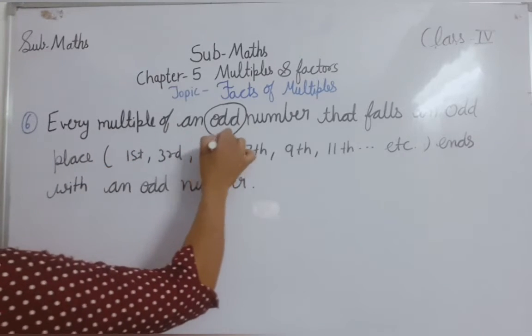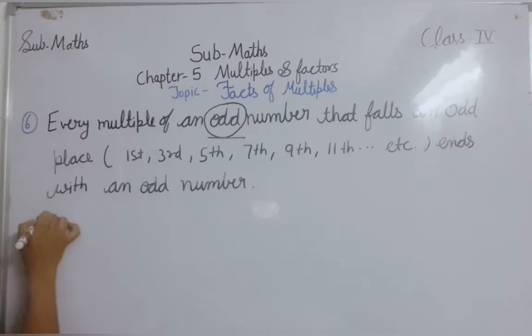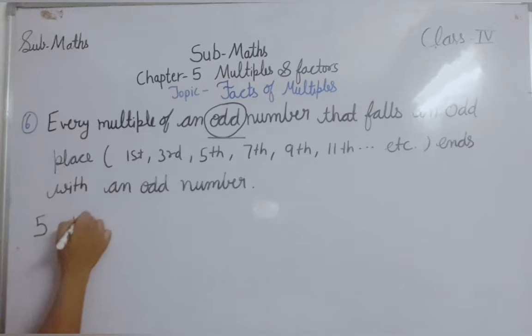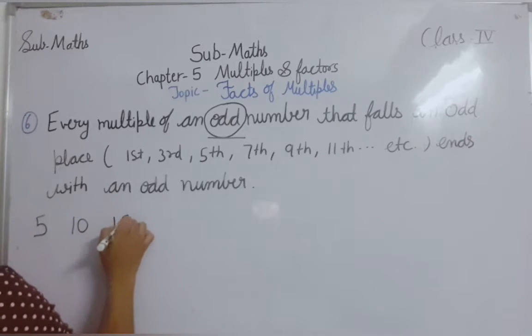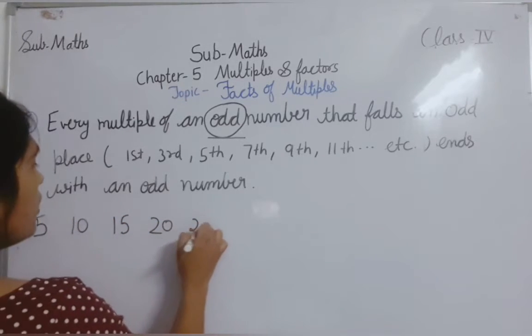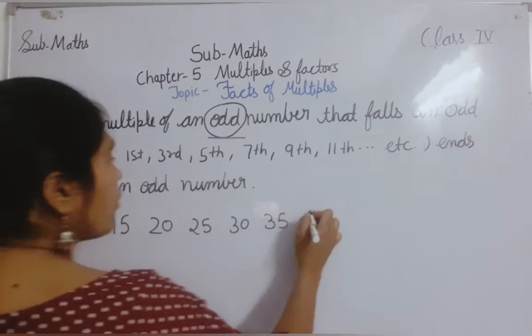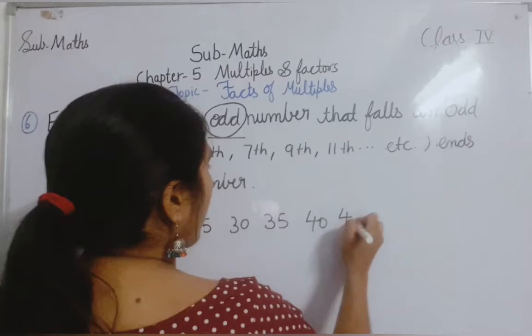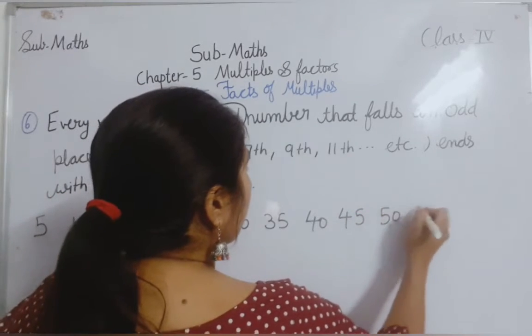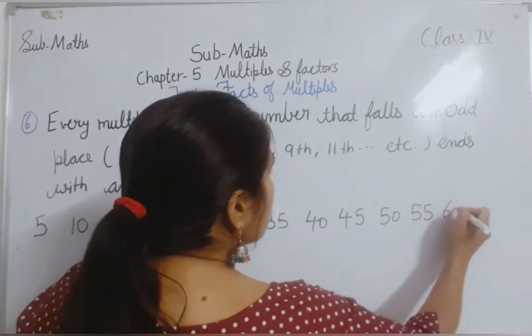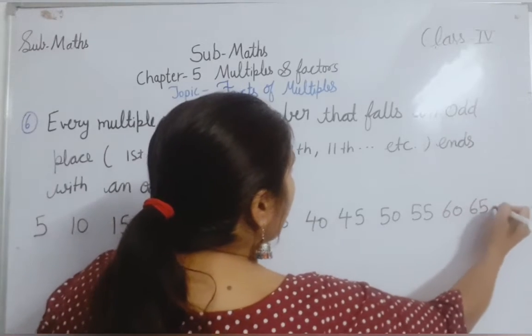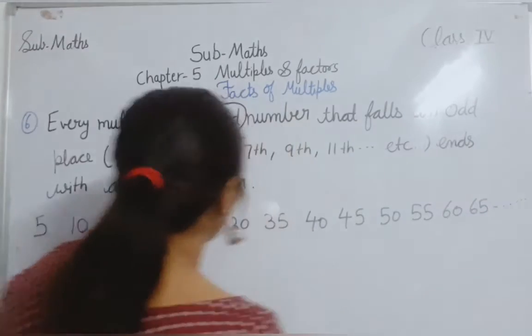Every multiple of an odd number. I am taking one odd number here, 5. So let's write the multiples of 5, which means the table of 5: 5, 10, 15, 20, 25, 30, 35, 40, 45, 50, 55, 60, 65, and so on till the end you can write.